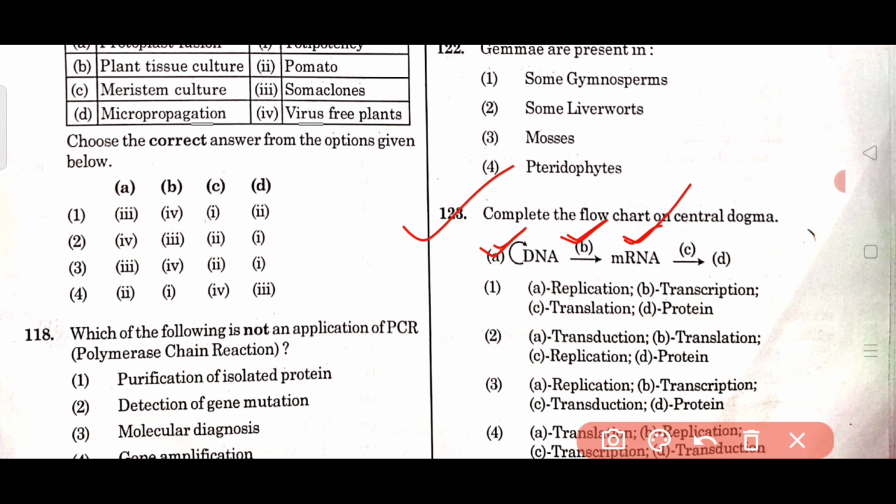Then mRNA forms protein by the process of translation. So option C is translation. And for option D, protein is the right answer. So here first is replication, then transcription, then translation, and lastly we found the protein. So here option 1 is the correct answer for 123.